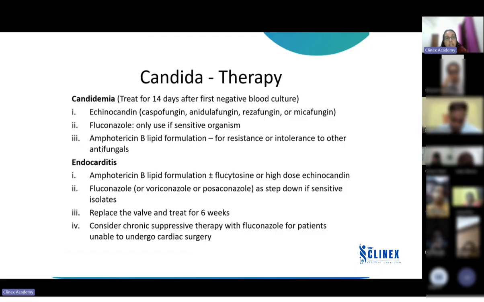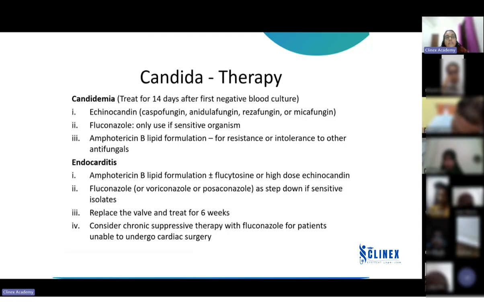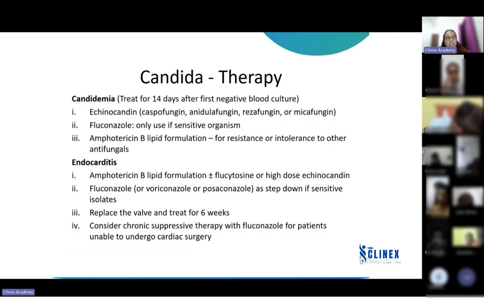So in candidemia, echinocandins are the drug of choice: caspofungin, anidulafungin. Remember that. Okay, so for oropharyngeal and esophageal candidiasis, we saw that azoles are the drug of choice, whereas coming to candidemia, echinocandins are the drug of choice. Fluconazole can be given only if the organism is sensitive to fluconazole, and amphotericin B is recommended, that too the lipid formulation, for resistance or intolerance to other antifungals.